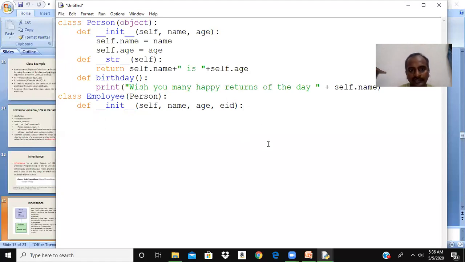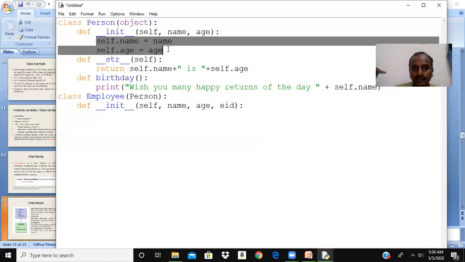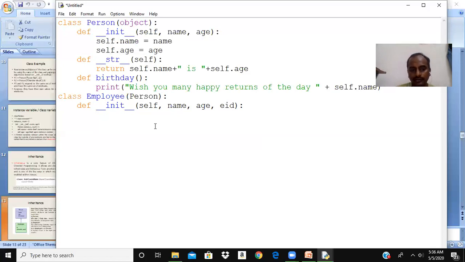I just want to initialize the name and age. Instead of writing these two assignment statements here, I can simply say super.init(name, age).